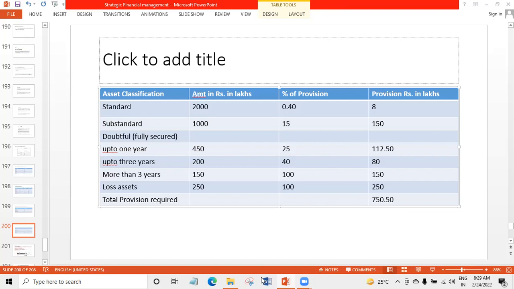So you have to remember provision percentage for different asset classified. For different assets, we have different percentage of provisioning. You only have to remember this percentage and multiply this percentage with the amount and you will get the provision in lakhs. At last, total provision required, you have to make total of that. So this is the statement showing the provisioning of NPA for Indigo Commercial Bank.